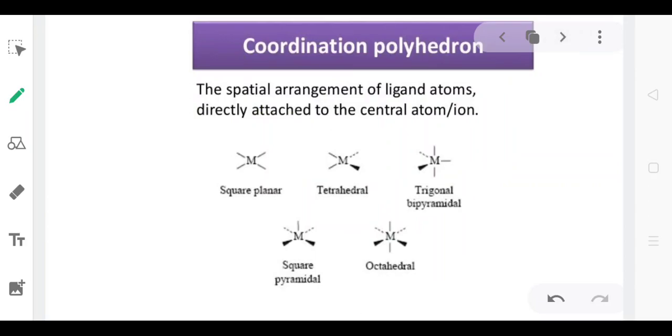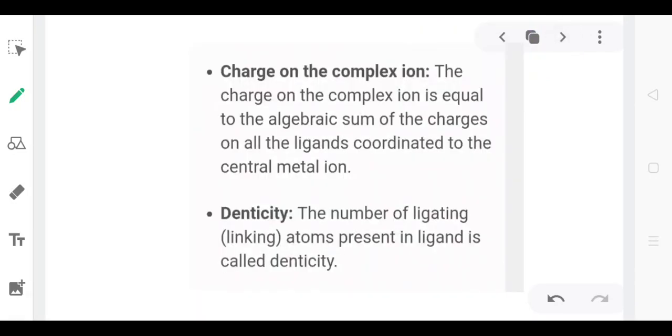Next is coordination polyhedron. Polyhedron is the spatial arrangement of the ligand atoms that are directly attached to the central metal atom or ion. For example, in the first case, the metal is directly attached by atoms which form a square planar arrangement. In the second case, it is tetrahedral. In the third case, it is trigonal bipyramidal. In the fourth case, it is square pyramidal. Here the coordination number is 5. And in the last case, it is octahedral, where the coordination number is 6.